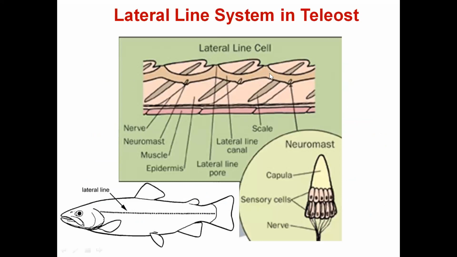Here you can see that at regular intervals the lateral line has an organ which is known as the neuromast. This neuromast is the organ which senses mechanical stimuli, responsible for receiving or responding to mechanical stimuli.